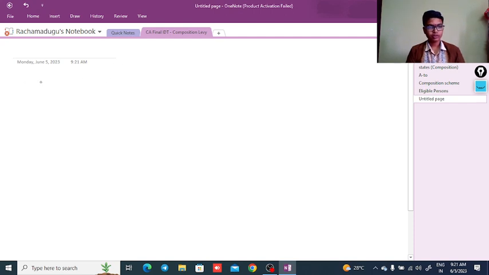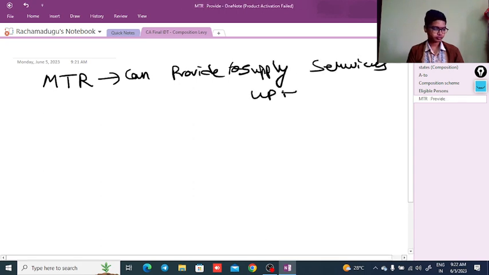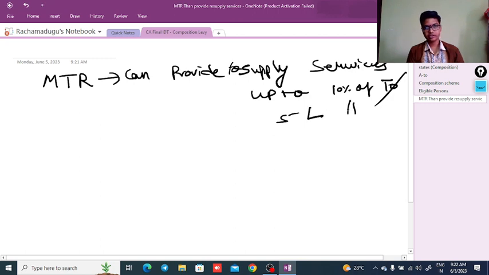The persons who are eligible, like manufacturer, trader and restaurant services, can supply services up to 10% of turnover or 5 lakhs, whichever is higher.